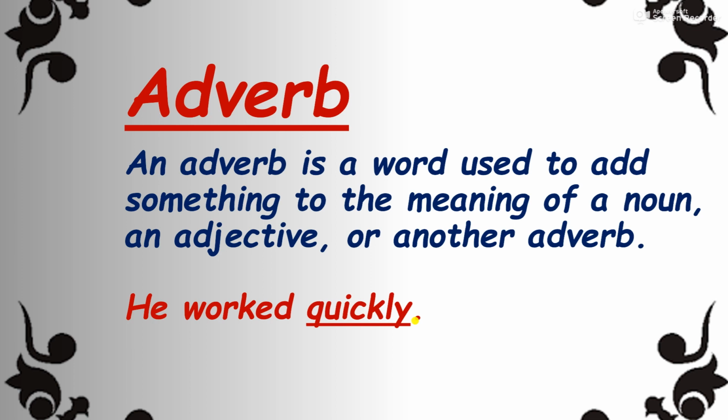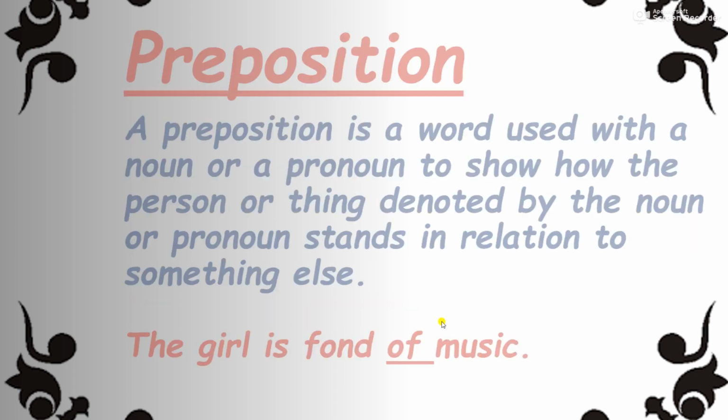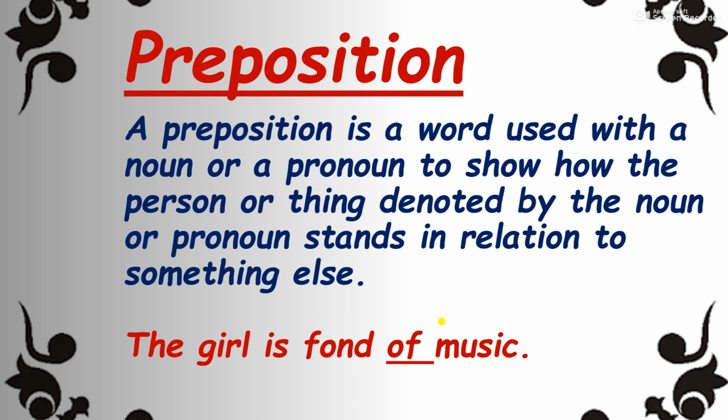Okay. Now the next term we are going to discuss is preposition. A preposition is a word used with a noun or a pronoun to show how a person or thing denoted by the noun or pronoun stands in relation to something else. It means it tells about the relation of the word with the noun or pronoun. So here, the girl is fond of music. Here you can see music is a noun and of is a preposition.